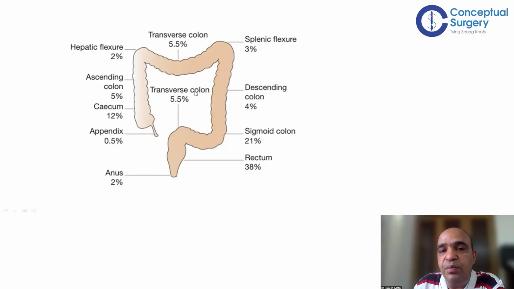Left-sided cancers more commonly present with constipation, diarrhea, or alternating diarrhea and constipation, and obstructive features. So obstruction and perforation are much more common on the descending colon, the left side. The rectal cancers commonly present with bleeding per rectum.